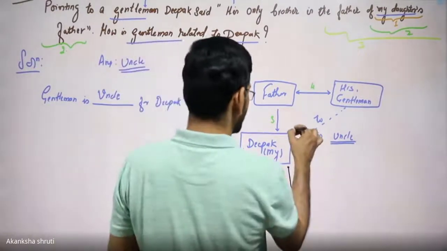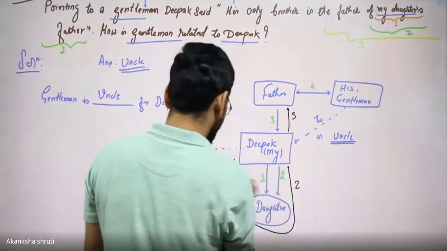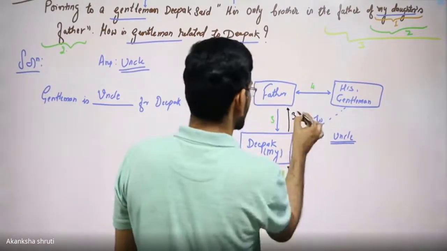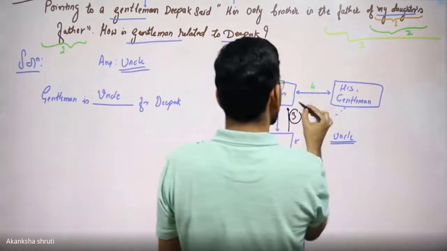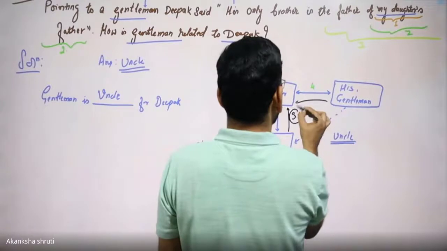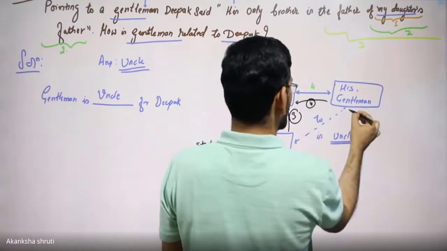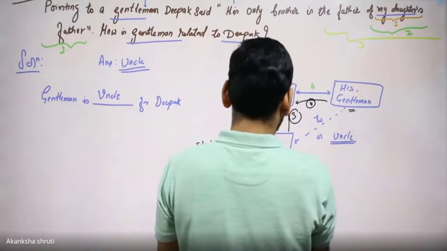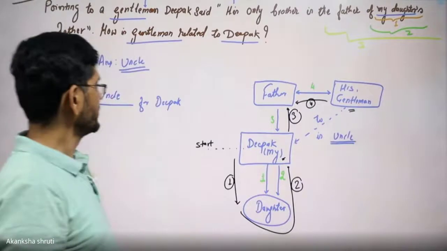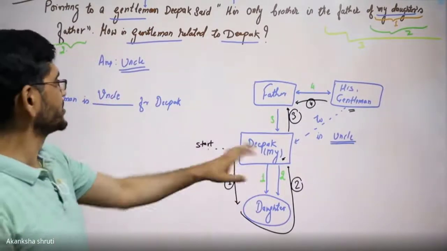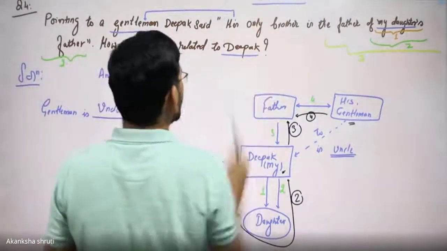Then the father of this was our third statement. Then the gentleman's only brother, this have related our fourth statement. And finally, we have concluded the relation of this gentleman with the Deepak, and it is coming as the uncle. So this is how we shall draw the family tree and we shall conclude. So what we have concluded, let us summarize.